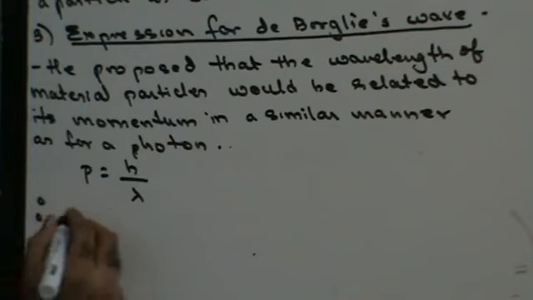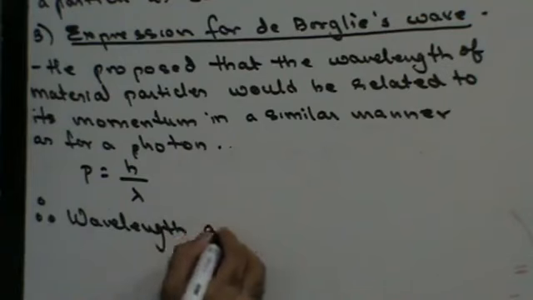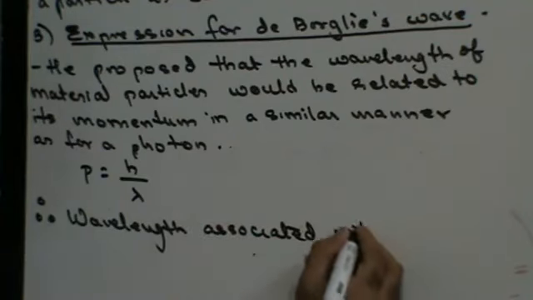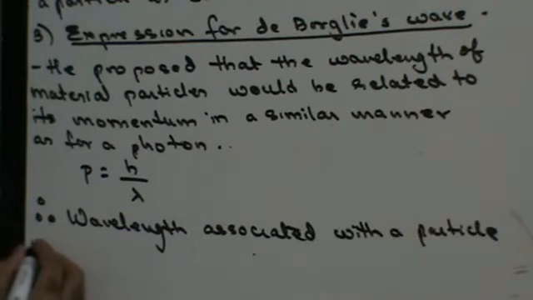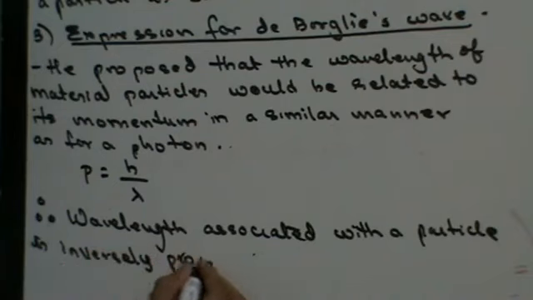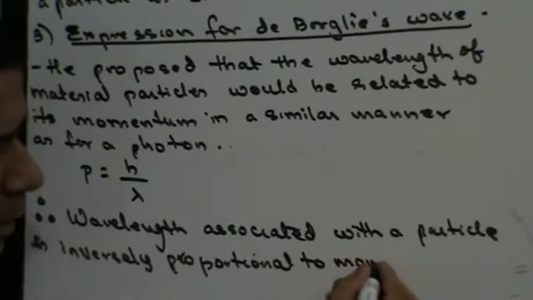Therefore, the wavelength associated with a particle is inversely proportional to its momentum.